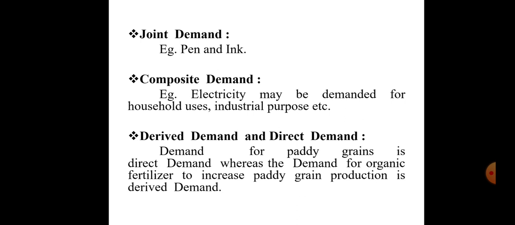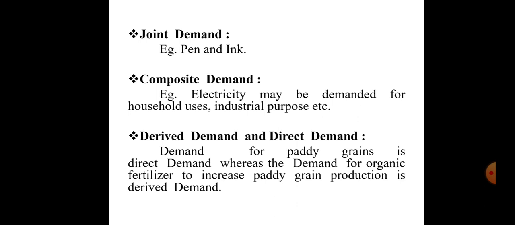In a composite demand, the one product will have multiple uses. For example, electricity is not demanded only for household use, it may be for industrial purposes. So same thing, composite demand means demand for that product is not for only one purpose, the use of that product is of multiple uses, so it is called composite demand.